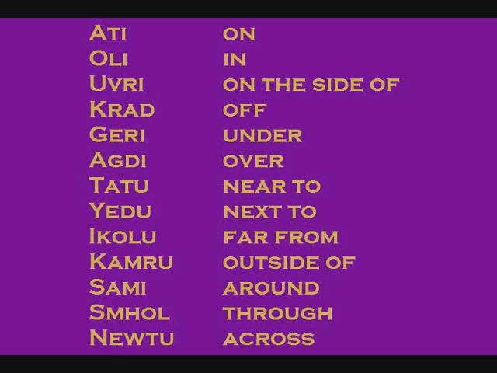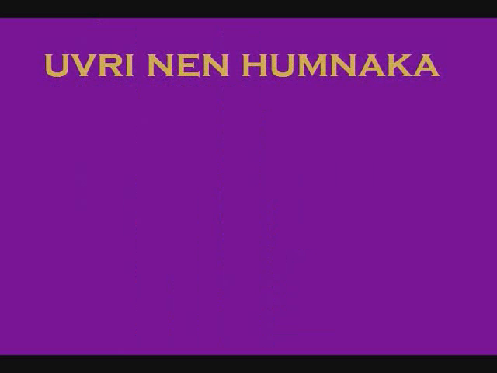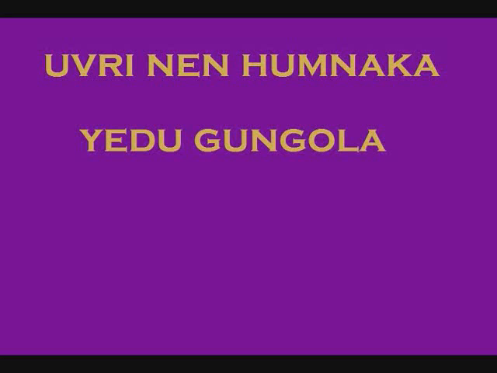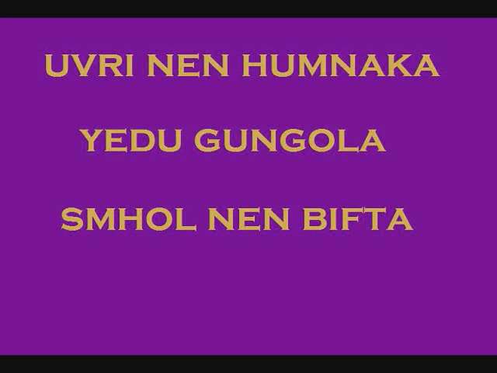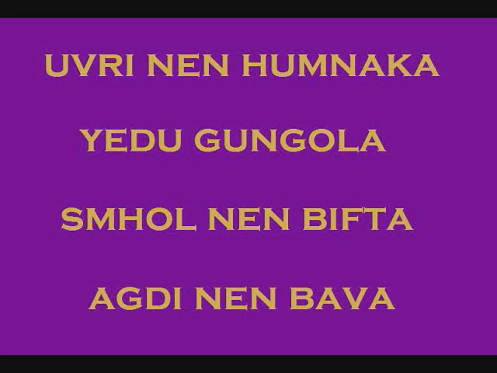To use them, simply follow them with a noun in the nominative. For instance, Uvri nen humnaka means on the side of the house, or Yedu gungola means next to a rock, or Smhol nen bifta means through the window, or Agdi nen bava means over the dog.